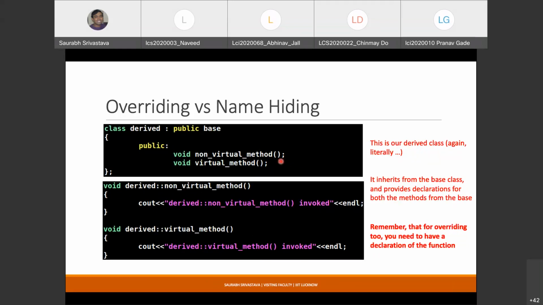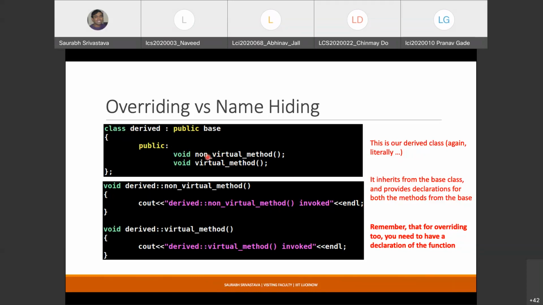This might seem slightly anticlimactic that at this level, when you just look at the declarations in class derived, there is really no way to tell if these are actually overridden methods or methods that are being added by the class derived, because you simply cannot differentiate between a new method and an overridden method. So this is kind of anticlimactic, but yeah, this is required.